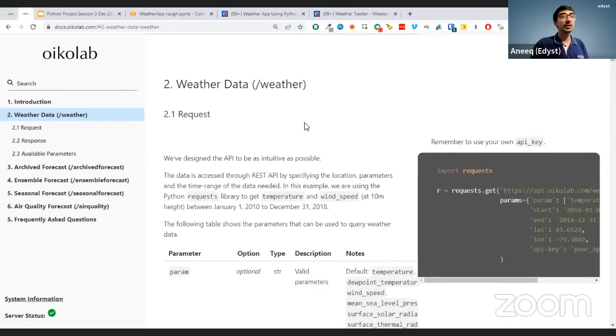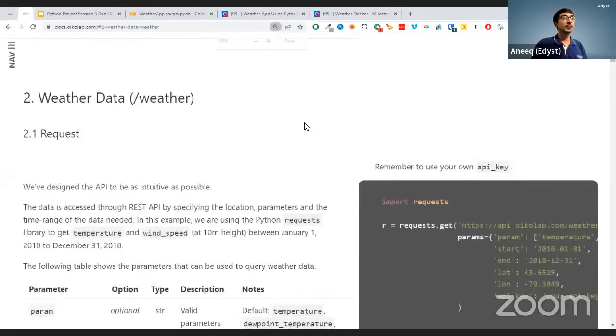Don't be overwhelmed. Don't start thinking, oh my God, what's happening? Somebody's asking, should I start coding with you? No. Just watch this entire thing. This entire thing will be available in the recording. So you just watch this properly, and once I'm done, you follow the steps that I'm doing. Hope that works for you.